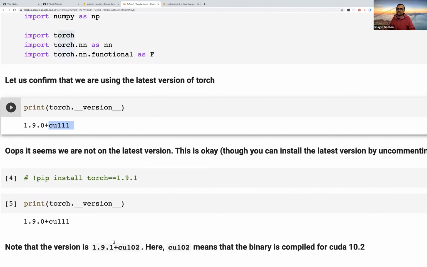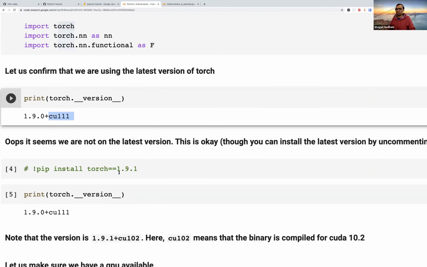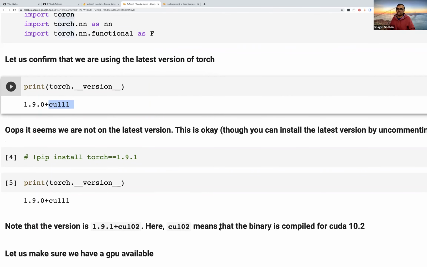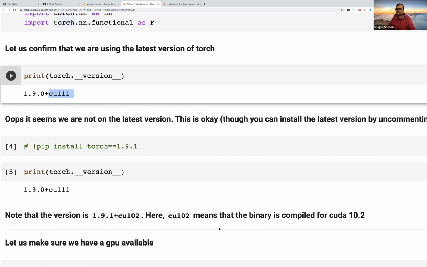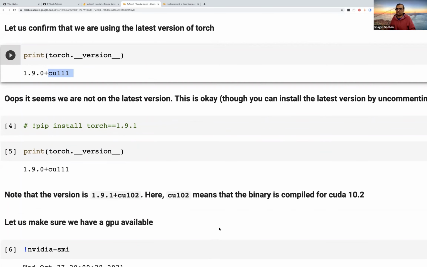In some other cases, if I were to install 1.9.1, you would see the version as 1.9.1+cu102, where cu102 means that it is compiled for CUDA 10.2. So it's just a useful thing to know in case you see this and you're confused as to what is the difference between 1.9.0 versus 1.9.0+cu111.